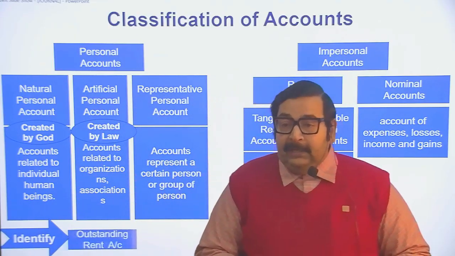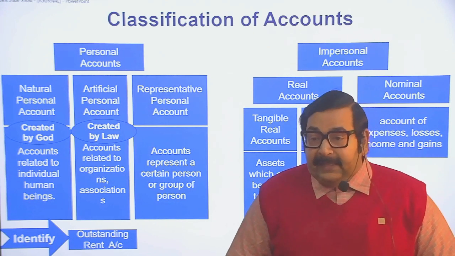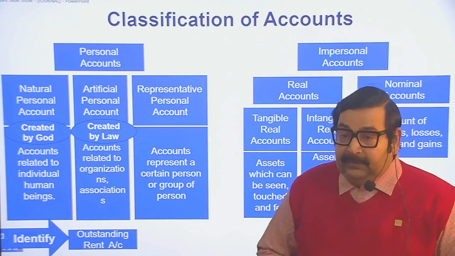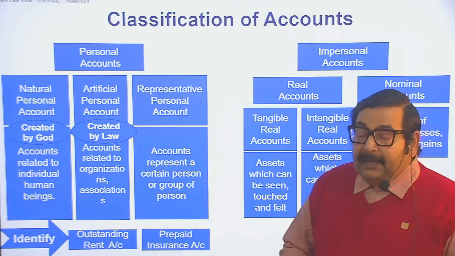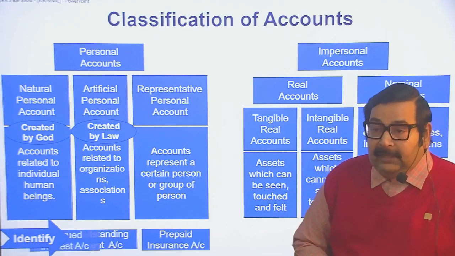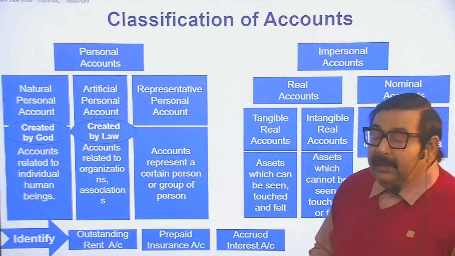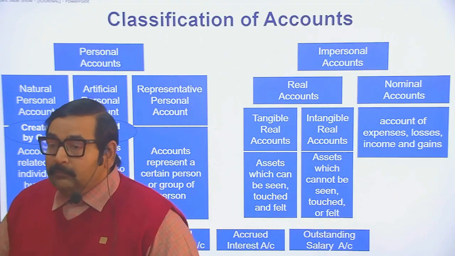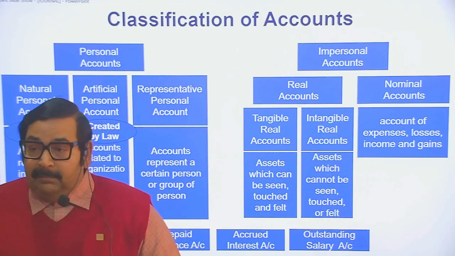Further identify outstanding rent. Outstanding rent is a personal account. Prepaid insurance is a personal account. Accrued interest is a personal account. Outstanding salary, personal account.